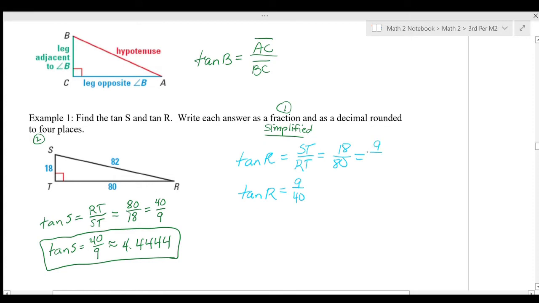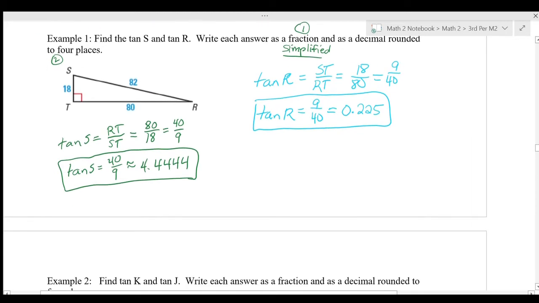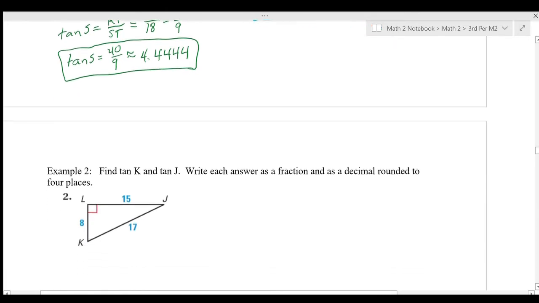And then we're going to turn that into a decimal as well and round it if we need to. 9 divided by 40 equals 0.225. I don't need to round it at all, so I can write it as equals 0.225. There is tangent of R. So all we're doing here is setting up a ratio of the sides, opposite over adjacent, and then reducing that fraction if we need to, and turning it into a decimal to find the tangent of an angle.